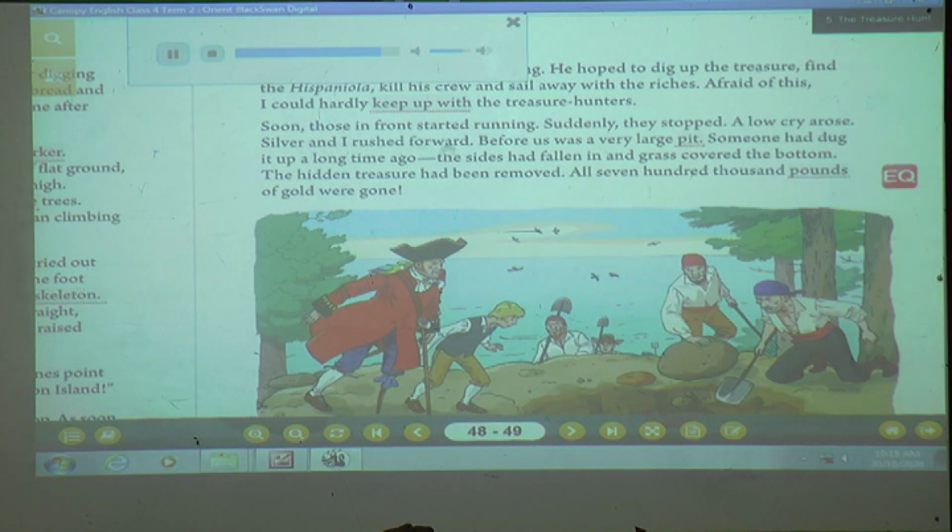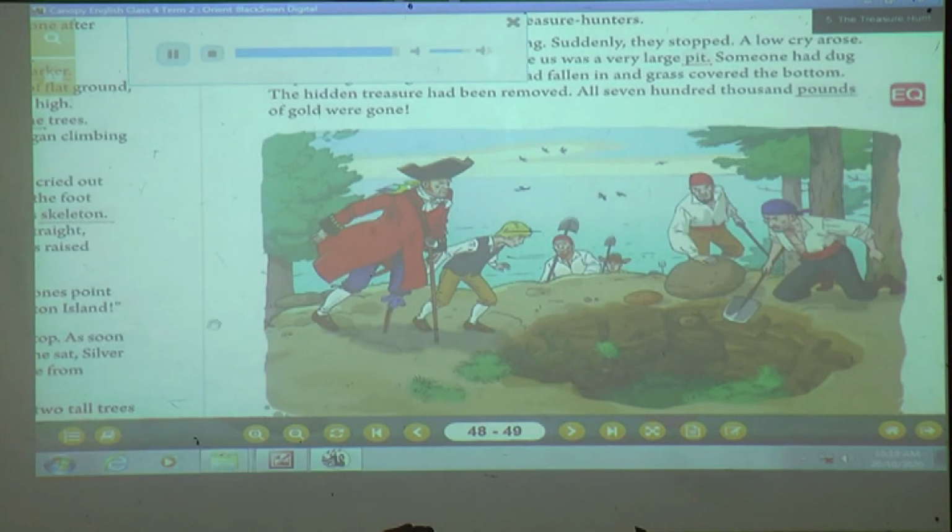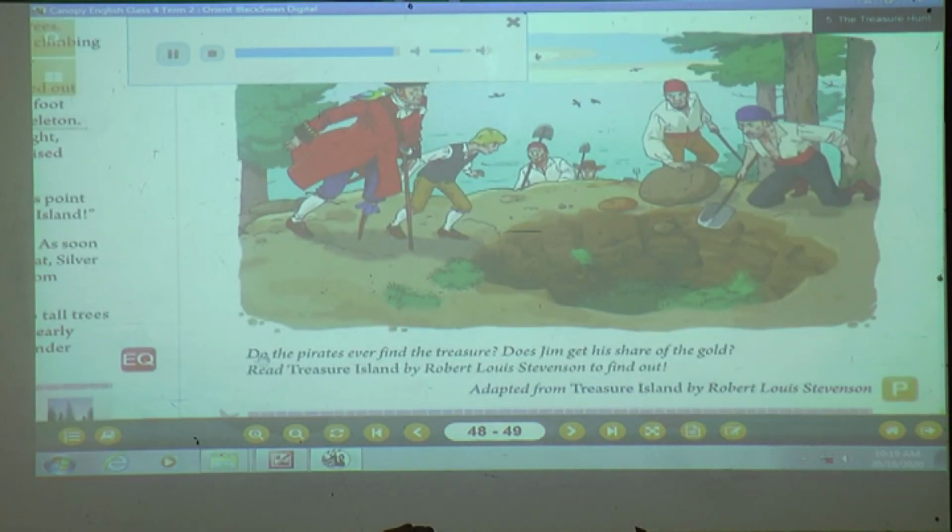Silver and I rushed forward. Before us was a very large pit. Someone had dug it up a long time ago. The sides had fallen in and grass covered the bottom. The hidden treasure had been removed. All 700,000 pounds of gold were gone. Do the pirates ever find the treasure? Does Jim get his share of the gold? Read Treasure Island by Robert Louis Stevenson to find out.